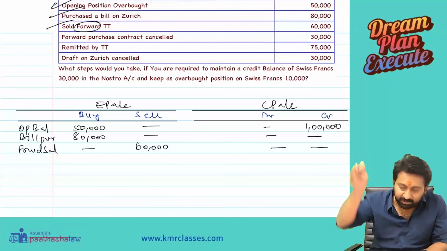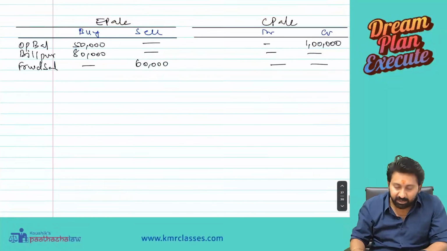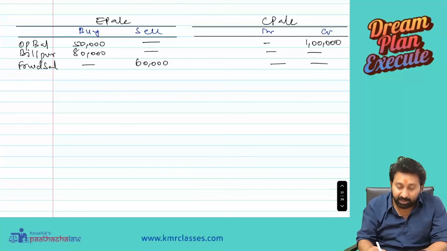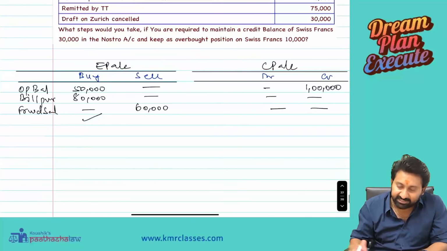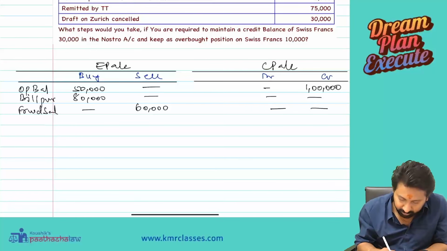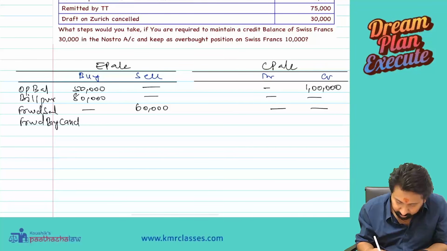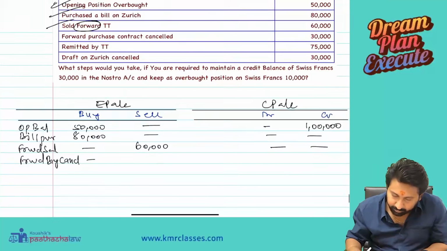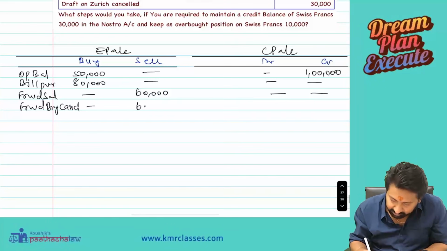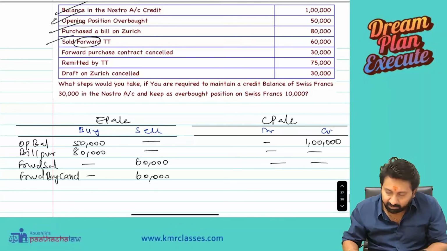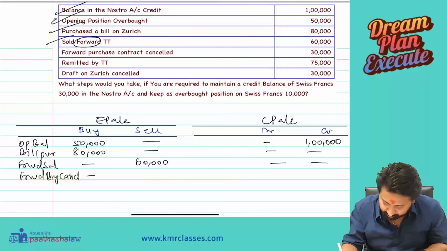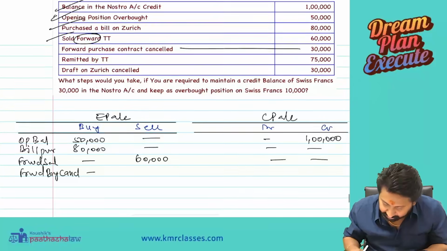Next, forward purchase contract cancelled. Last month a person promised a forward purchase, and when it was done I might have written it here. Now it is cancelled, so I have to write it on the sale side. Forward purchase cancelled, 30,000, sorry.